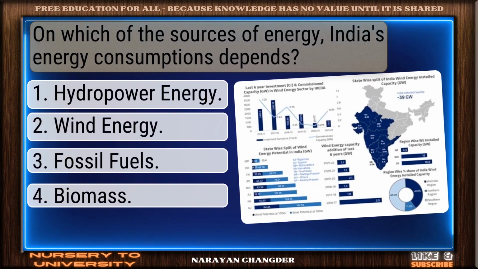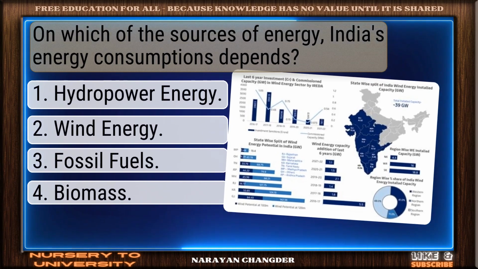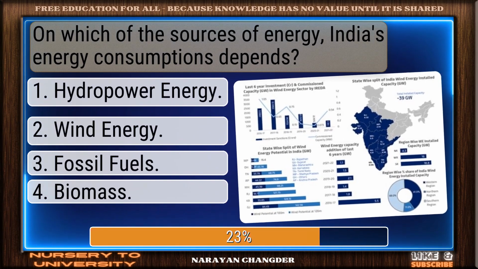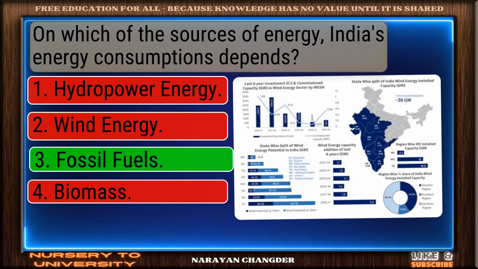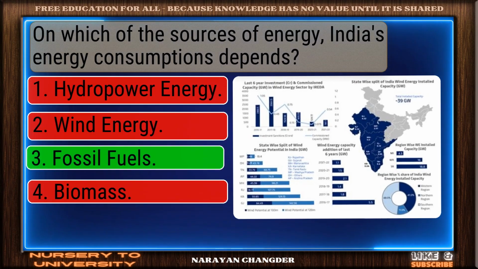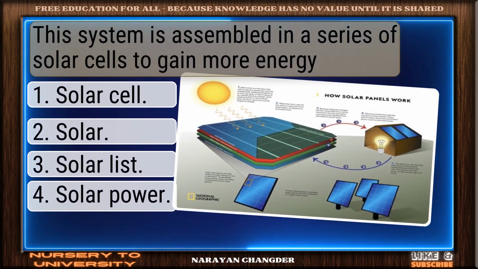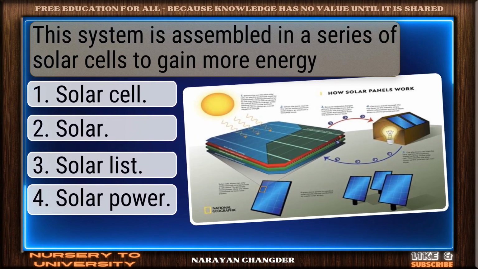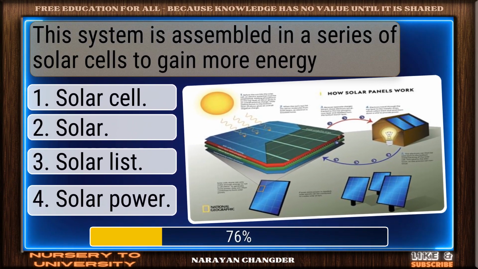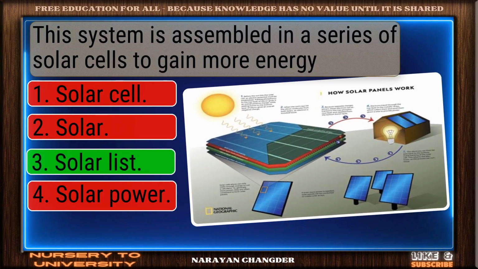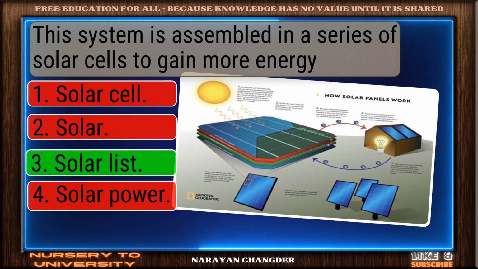On which of the sources of energy does India's energy consumption depend? Smart pick. Fossil fuels is correct. This system is assembled as a series of solar cells to gain more energy. Bravo. Solar panel is the answer.